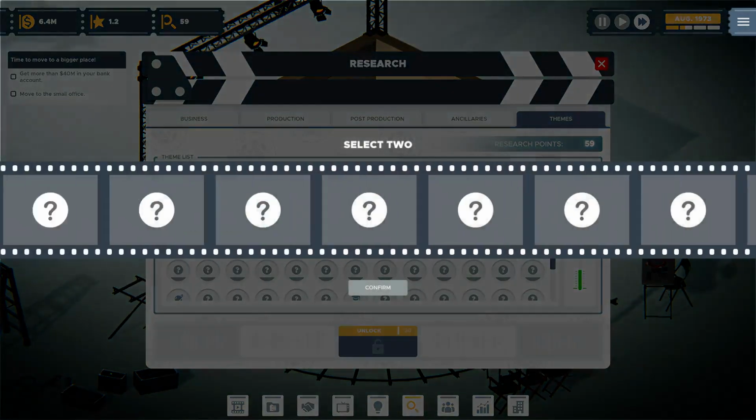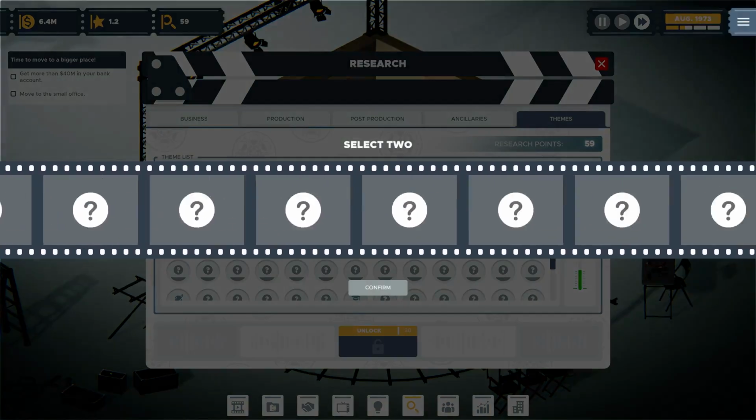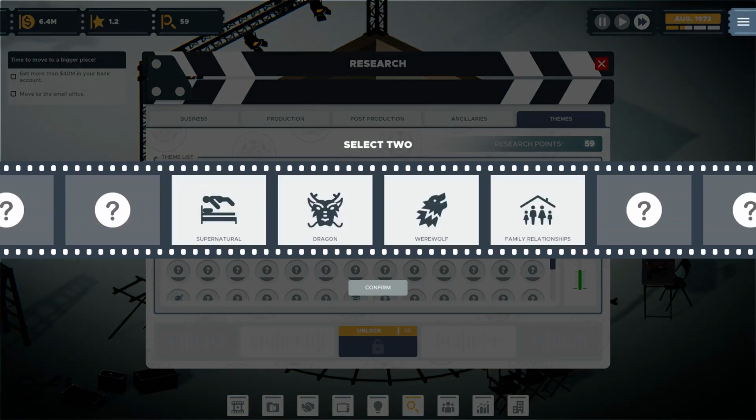Let's try to unlock a couple more themes. We don't want to get stale with what we're making. We've got plenty of options, but let's just get us a Rolodex of things. So, supernatural, dragon, werewolf, and family relationships. I don't like this at all. I would hope that eventually they would add a feature where it's 30 to roll, but maybe for 15 or 20 you can re-roll. That would be a pretty cool option. But for this, let's see.